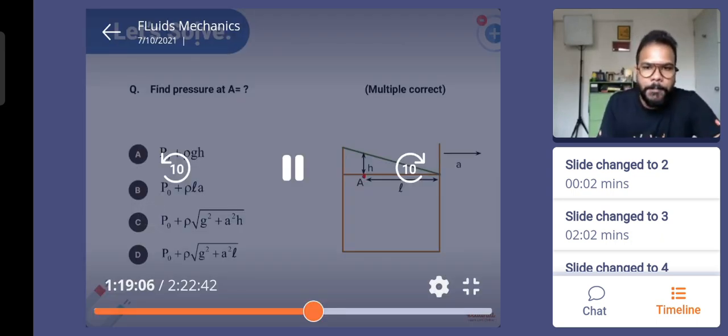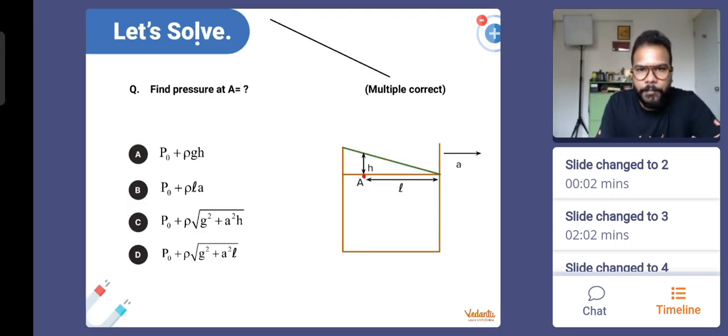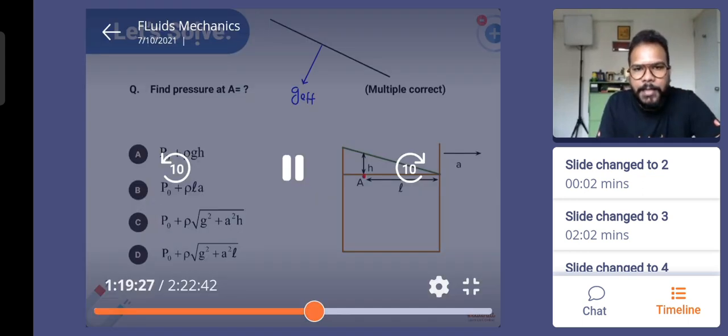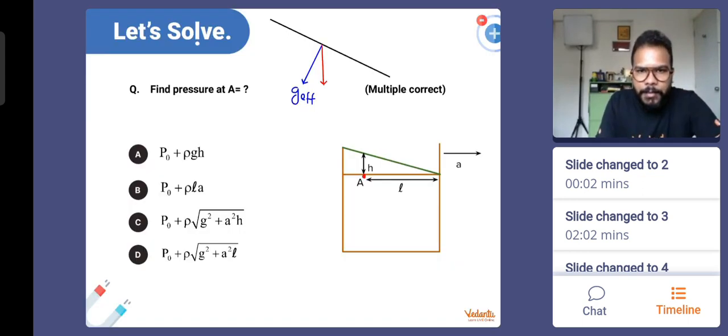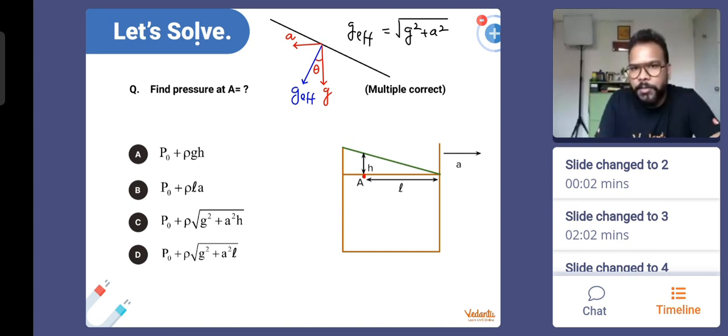So if I draw the free surface, and by the way, it has multiple correct answers. We can say that g will be acting downward, or rather, I'll talk about g effective first. Can I say this is going to be the direction of g effective? Yes, that's going to be the direction of g effective. Also, we know that the actual g is acting vertically downward and the pseudo acceleration is acting to the left side. Because they have not spoken about any angle, let me consider this angle to be theta. So far, so good. Can I say that g effective is going to be under root of g square plus a square? Yes, everyone understands and agrees also. We have been doing this so far.